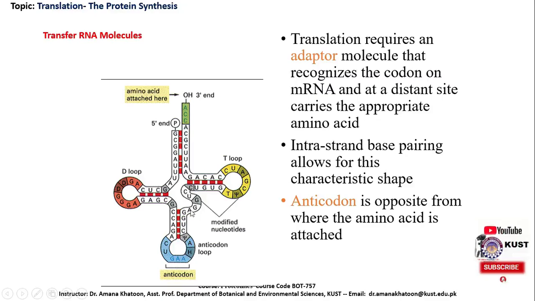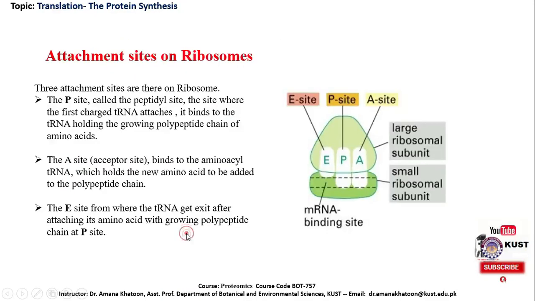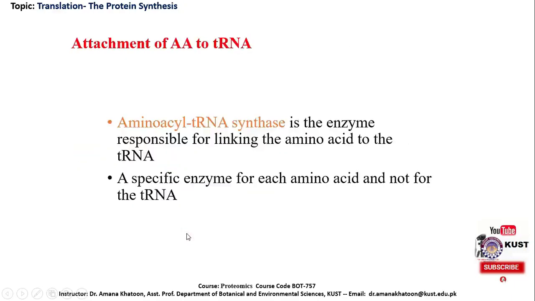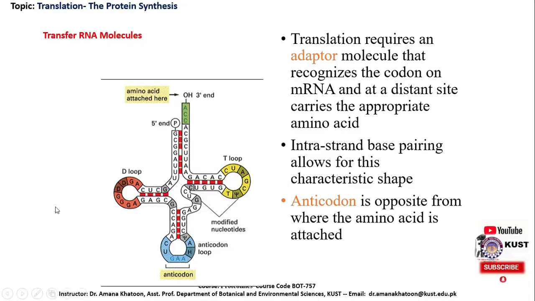This particular shape of this single-strand structure is because of the intra-strand base pairing. And here we can see this is the 3' end, and this is the site where the amino acid gets attached. Opposite to this side, there is the place for the anticodon. This is the site where the codon is recognized by its corresponding anticodon.